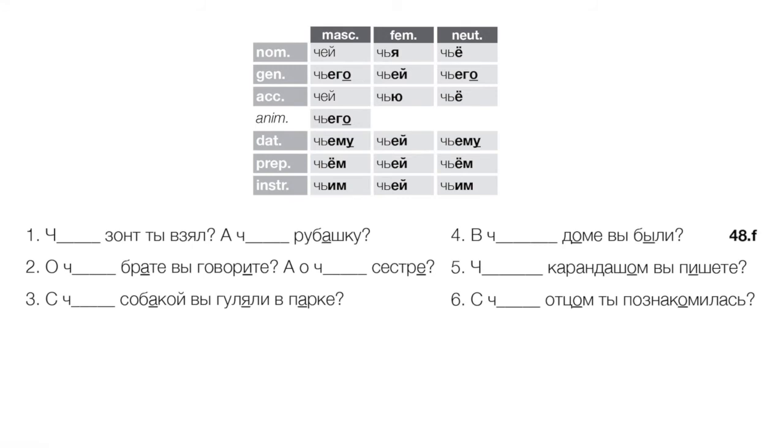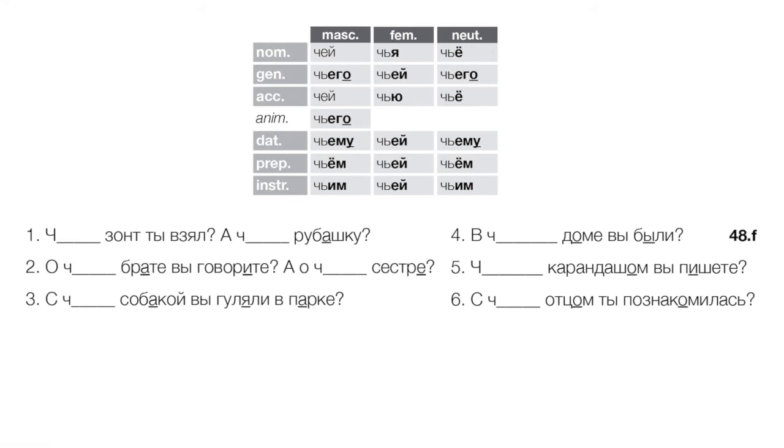Okay, so whose umbrella did you take? Чей зонт ты взял? Whose shirt did you take? Чью рубашку, right? Feminine accusative. А чью рубашку? About whose brother are you speaking? О чьем брате вы говорите? About whose sister? О чьей сестре, right? Feminine, prepositional. With whose dog were you strolling in the park? С чьей собакой вы гуляли в парке? In whose house were you, right? В чьем доме вы были?